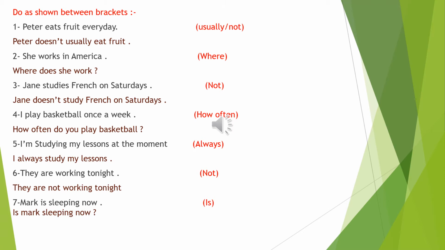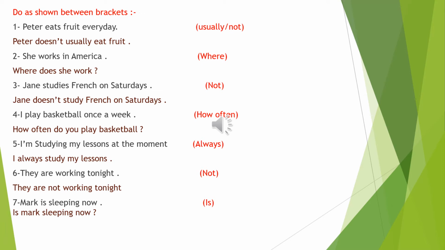She works in America. Ask a question starting with where. As you know, we use the WH word where to ask about the place. Now let's revise how do we form a WH question. In order to form a WH question, you have to start first with the WH word, then the auxiliary verb, then the subject, and the rest of the sentence. Now let's take a look at the sentence. The sentence is written in the present simple tense, and we know that from the verb works, as it ends in S, because we have the pronoun she.